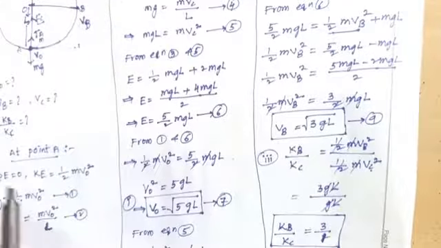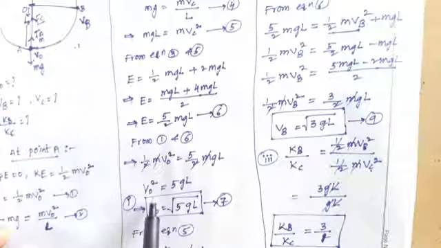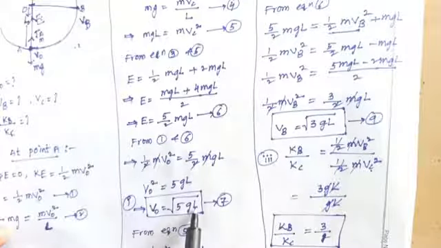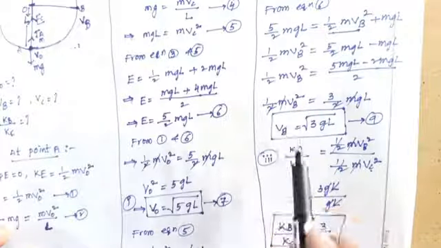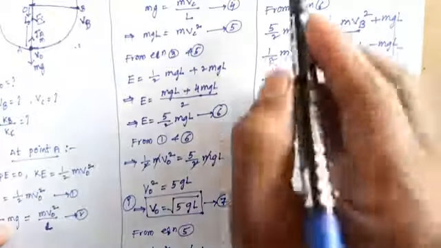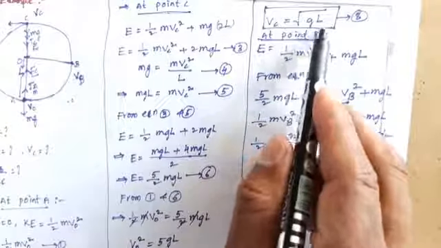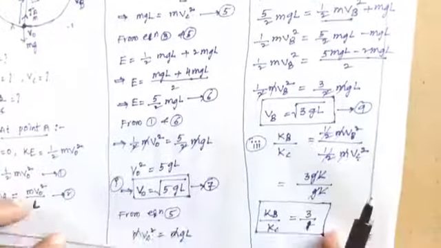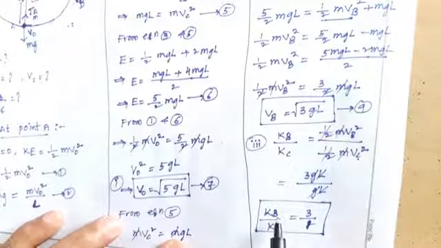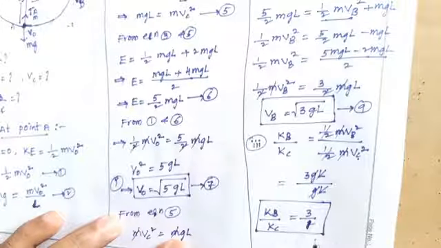So we can find that v0 equals square root of 5gl, vB equals square root of 3gl, vC equals square root of gl, and the ratio between the kinetic energy at point B and point C equals 3 by 1.